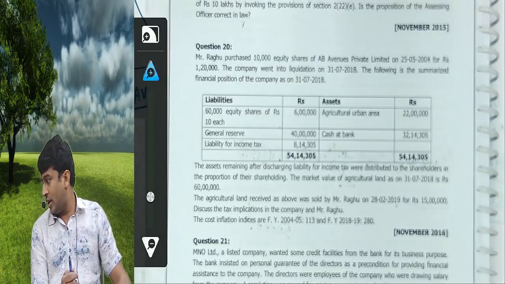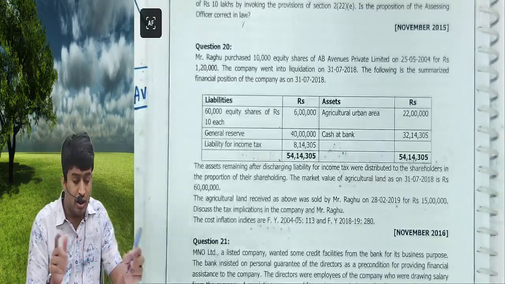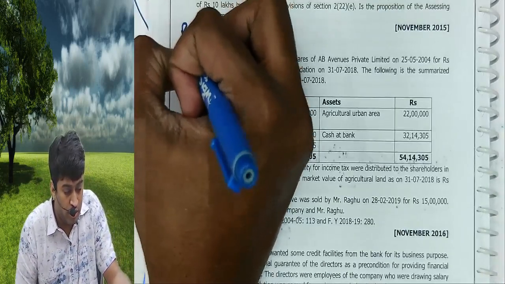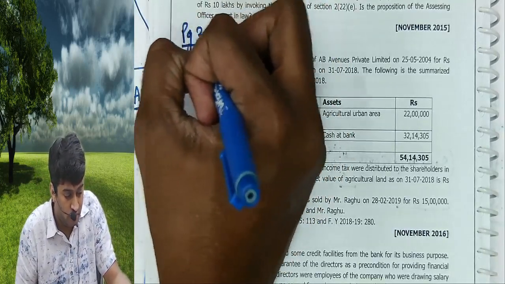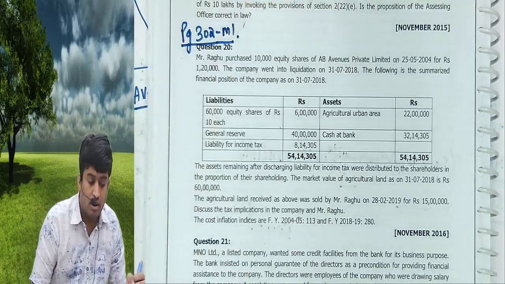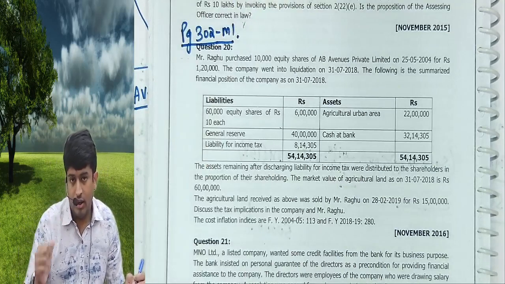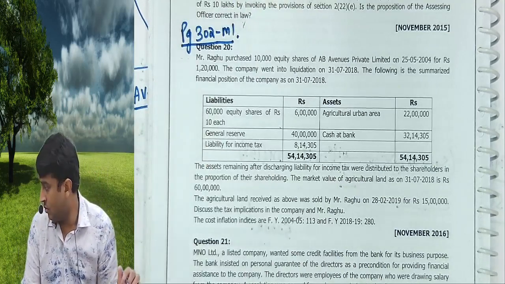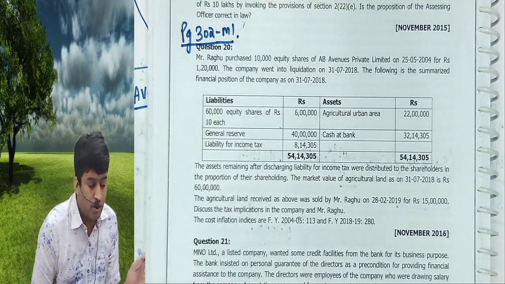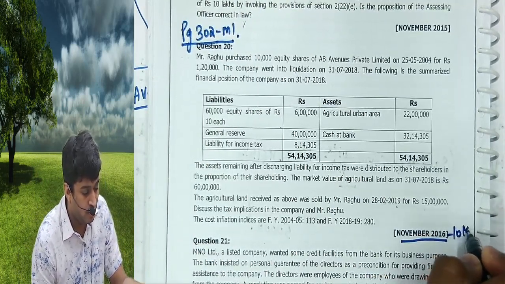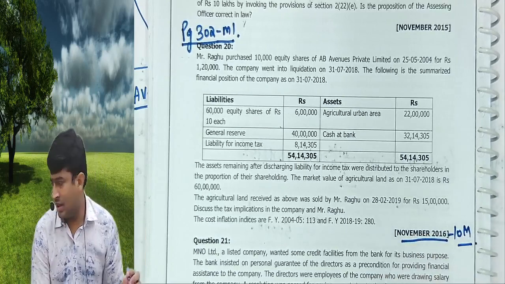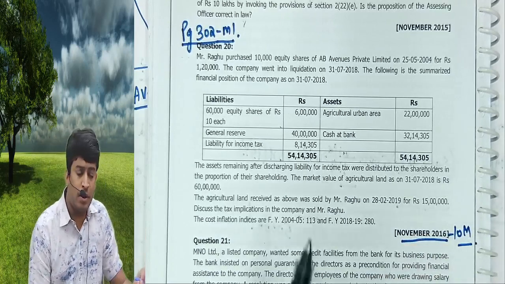This was asked in November 2016 for 10 marks. Be careful with the question, then I'll start. I'll only do the problem.